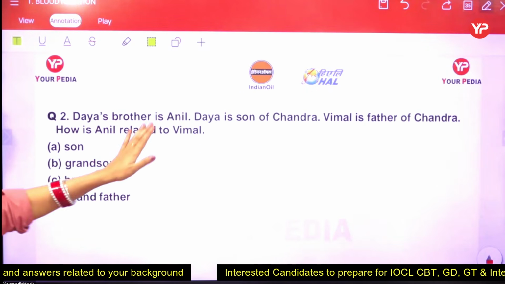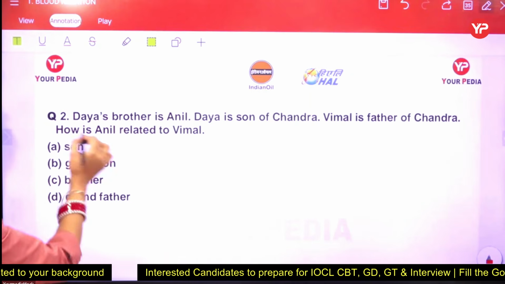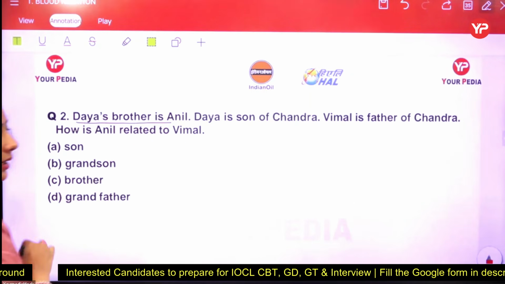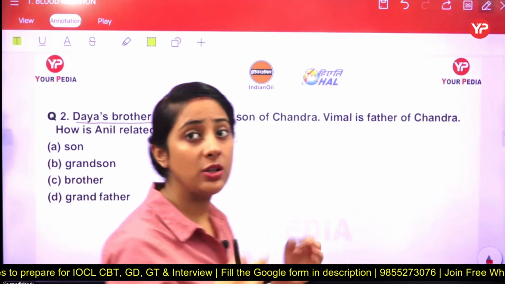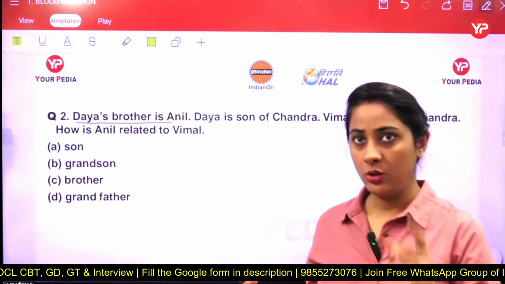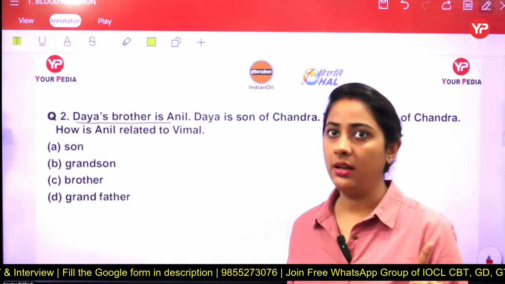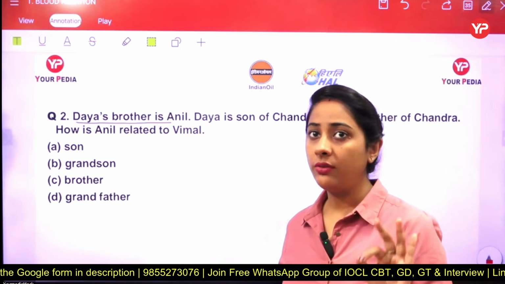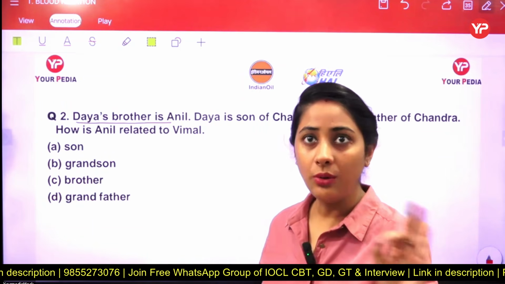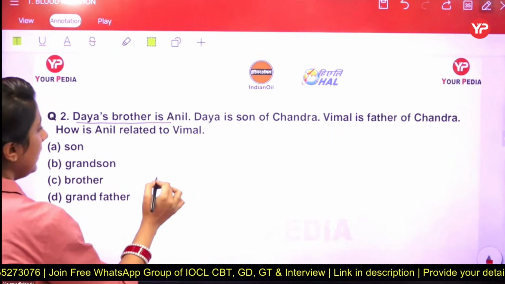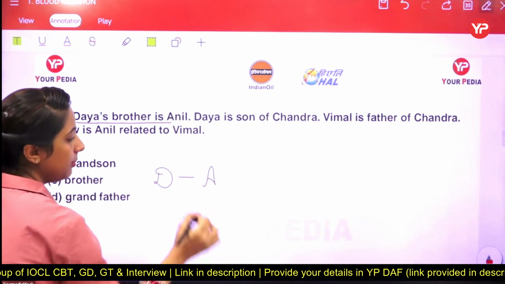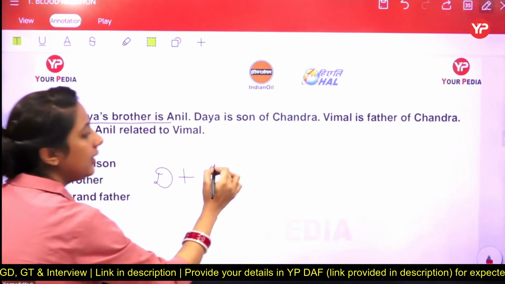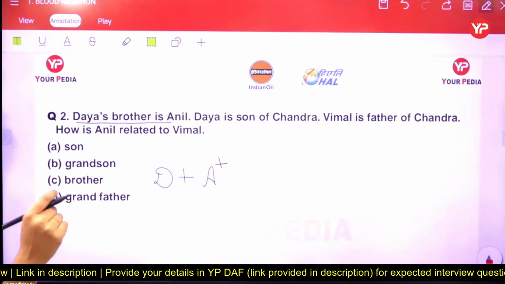So, Daya's brother is Anil. The statement is saying that Daya's brother is Anil. So, we have two persons here and it means Daya's brother is who? Anil. So, it means the gender of Anil is clear. Do we have a gender clarity of Daya? No. Right now, no. So, we can say, yes, Daya and Anil has to be in the same generation and they are siblings. And Anil is a brother. So, that's why Anil is a male.